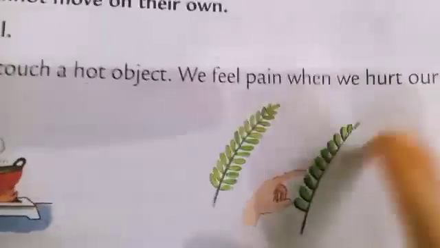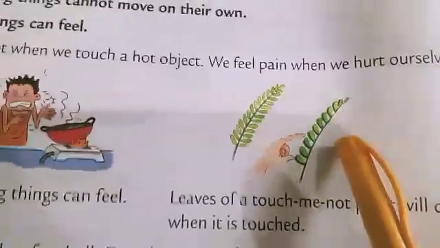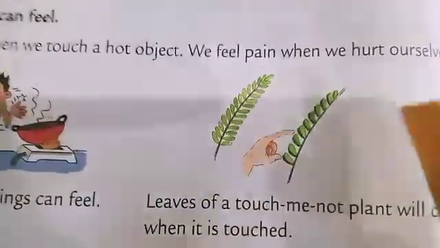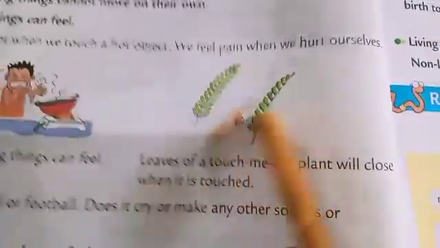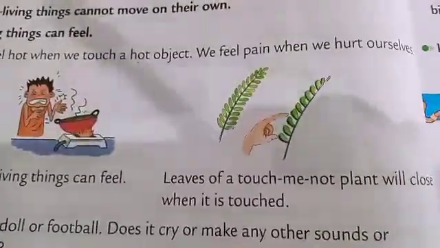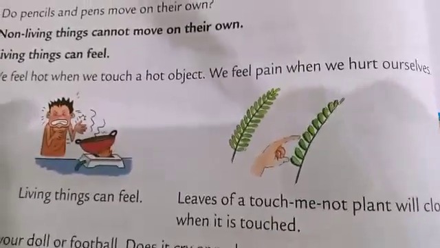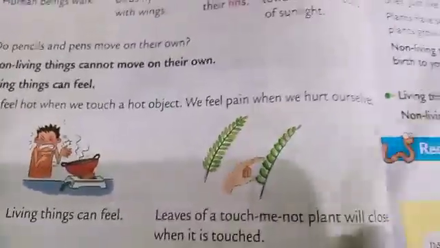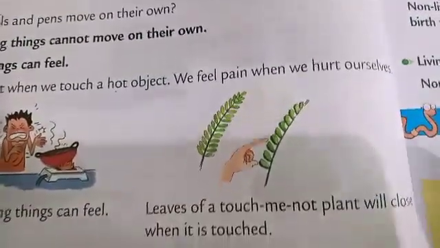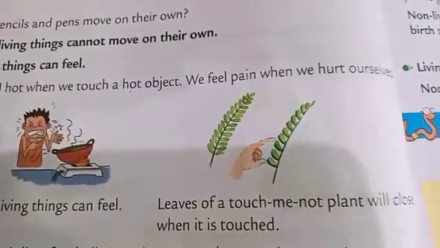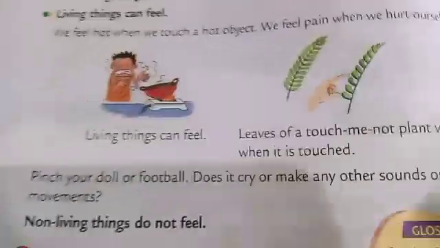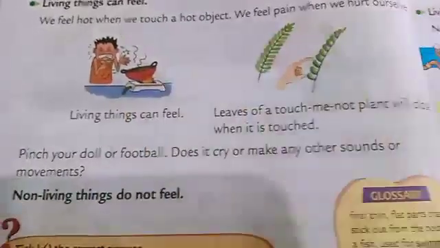Here I will show you. You can see one plant here. This is the leaf of a touch-me-not plant. This plant's name is touch-me-not plant. The touch-me-not plant will close when it is touched. If we touch that plant, it will automatically close. So that plant's name is touch-me-not plant.